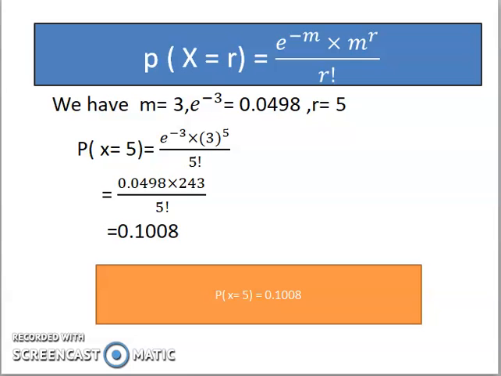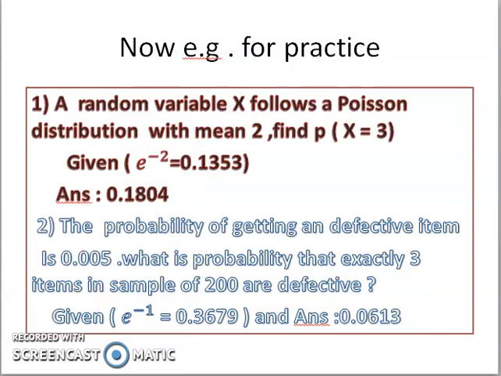Always remember that the value of any probability distribution is always between 0 and 1. So always remember the probability is never greater than 1 in any example. For practice, I have given two simple examples based on the solved examples. Example for practice: a random variable X follows a Poisson distribution with mean 2. Find P(X = 3). The given part is that e raised to minus 2 is equal to 0.1353. I have already given the answer, 0.1804.